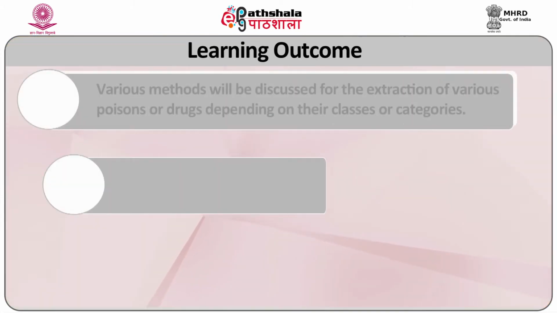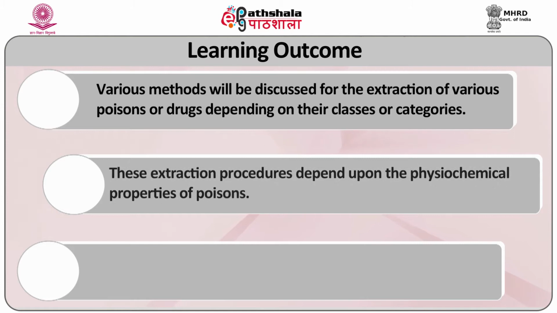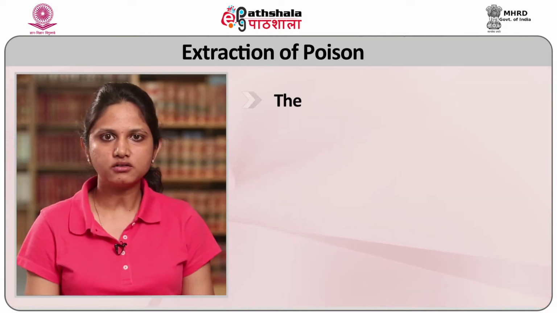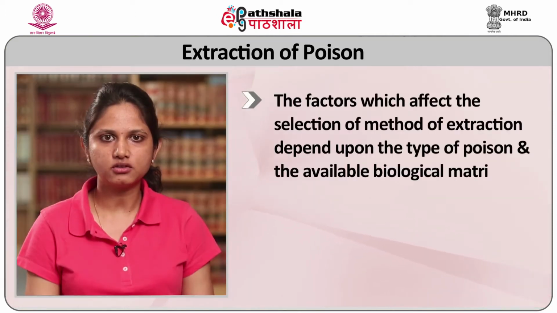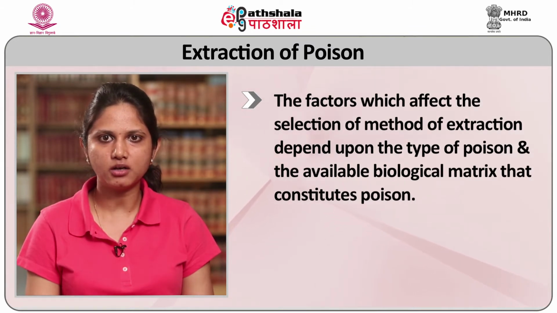In this module, various methods will be discussed for the extraction of various poisons or drugs depending on their classes or categories. These extraction procedures depend on the phytochemical properties of poisons. There are various traditional as well as modern methods employed for the extraction of poison from biological material. The factors which affect the selection of extraction methods depend on the type of poison and the available biological matrix